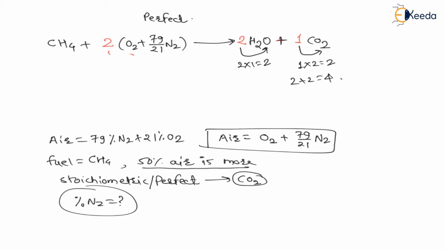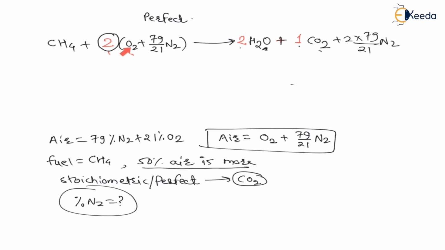So my dear students, during perfect combustion, can you see here, there will be 2 O2 plus 79 by 21 nitrogen, and this nitrogen does not react with anyone. Therefore this nitrogen will come out as it is, right? So let us take this nitrogen in the perfect combustion process. Therefore these 2 into 79 by 21 nitrogen will come out as it is. This is perfect combustion. So for perfect combustion, 2 moles of O2 are required. And what they are saying, 50% air is more, means 50% is more.